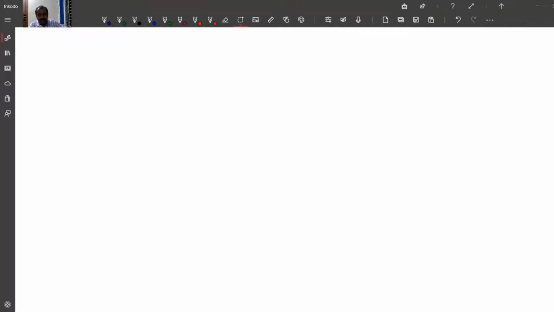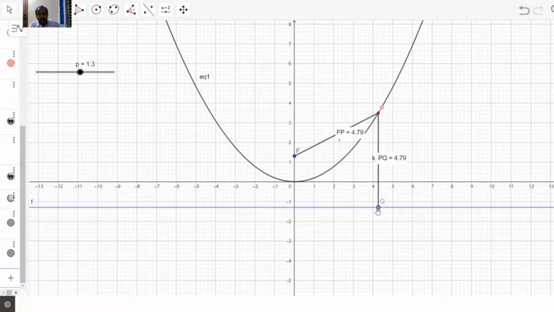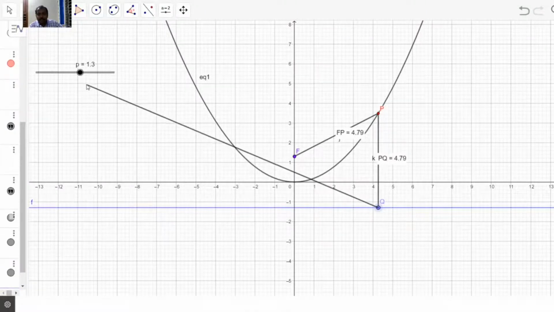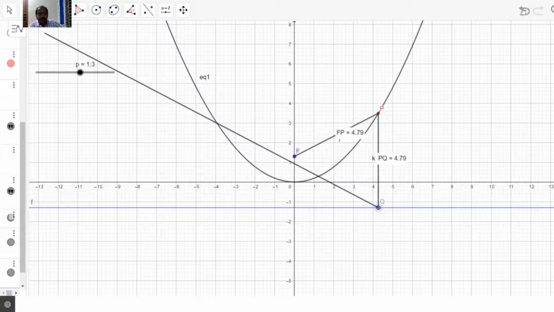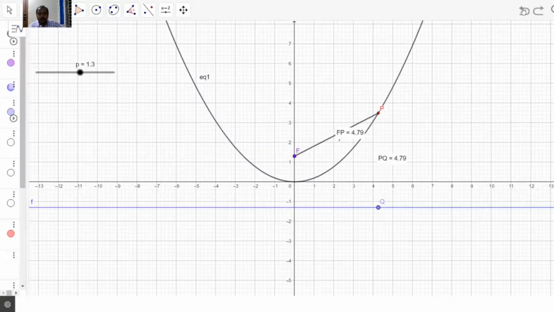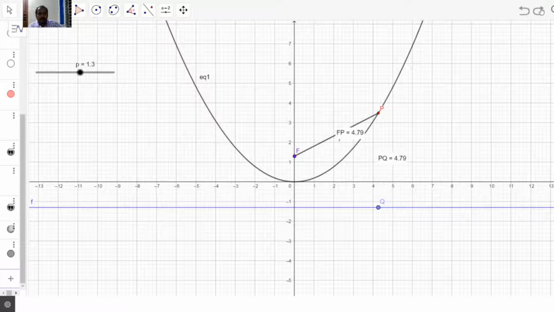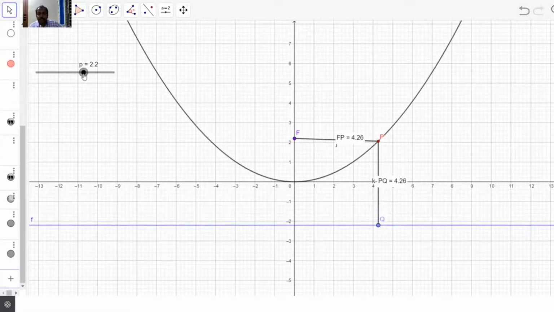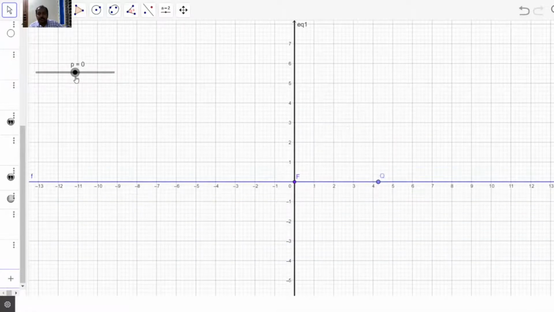So for example, you consider this, suppose you move. This is the case when p equals 0, that is, the focus lies on the directrix.